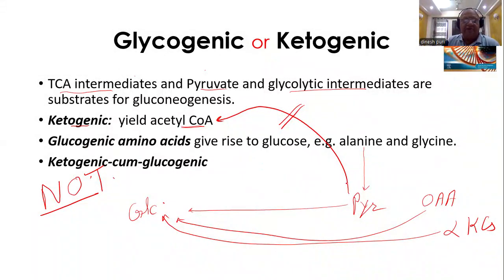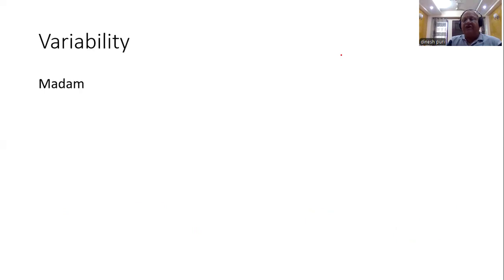Rather, acetyl coenzyme A can form something called ketone bodies, which you will learn later on. So they are called ketogenic. And then there are glucogenic and ketogenic ones. Now, variability. Proteins are the most diverse molecules in our body. Most diverse. Such diversity is not there in anything else. Why? Because the variability resides in R groups and how R groups are arranged.